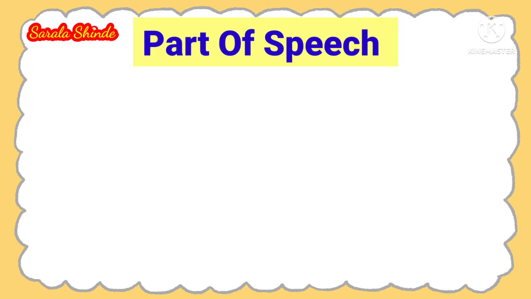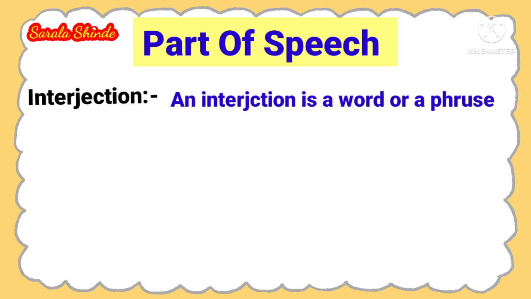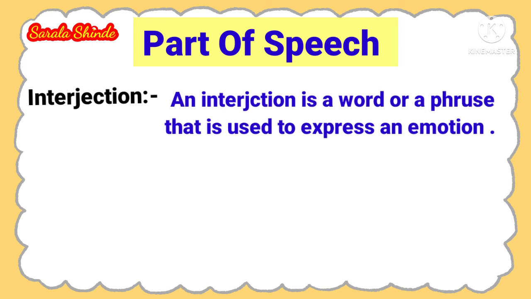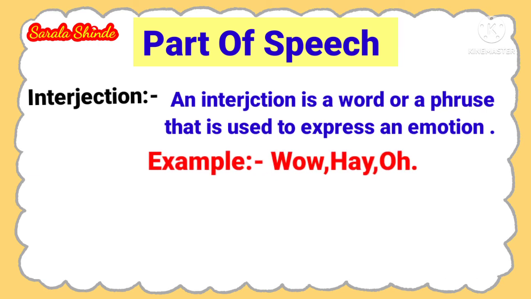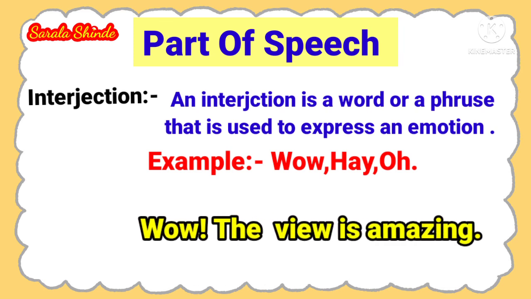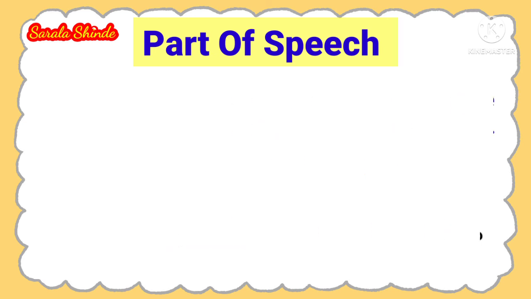Next, interjection. What is meant by interjection? An interjection is a word or phrase that is used to express an emotion. For example, wow, hey, oh. Sentence: Wow, the view is amazing. Here, wow is an interjection.